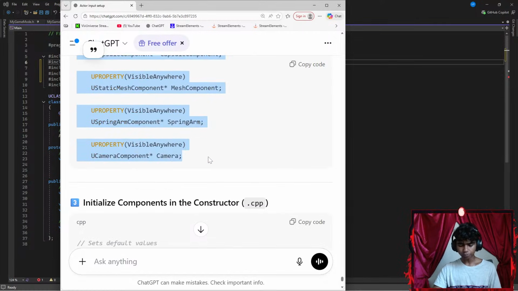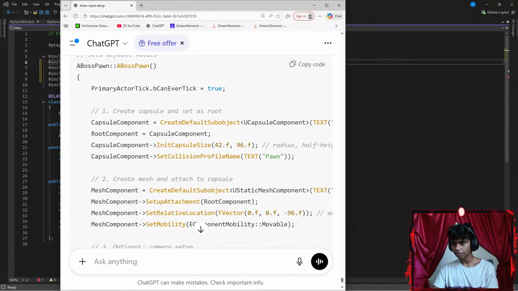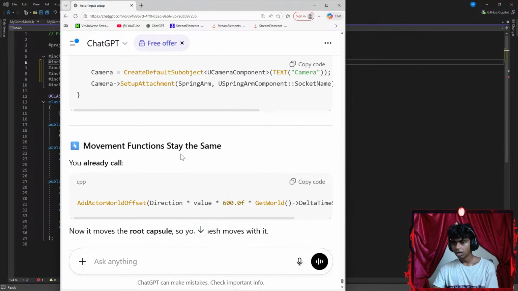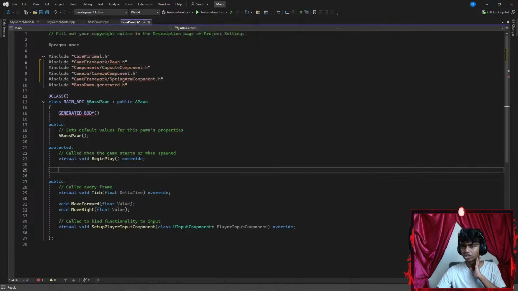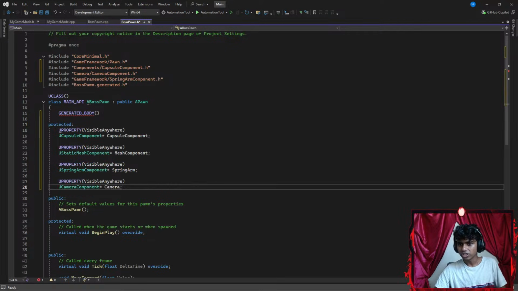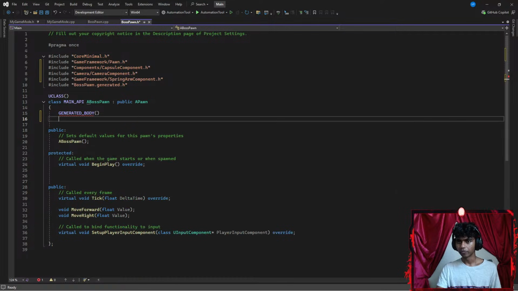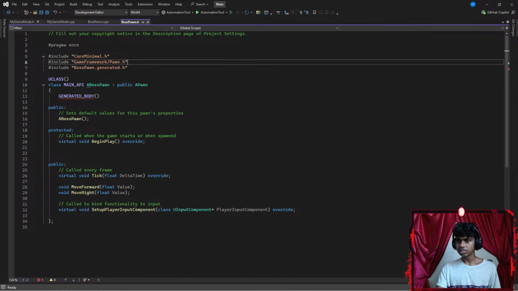That's it. Let's go ahead and copy this part. Let's scroll all the way down here. A boss pawn, primary take. Guys, this actually looks like a lot. I might actually watch a YouTube video, not because I can't write this part, but because I don't think there's a reason for me to write it. These are protected data members. Generated body. Okay. Smash, guys, Smash is kind of crazy. Okay, that said, maybe I do want to watch a video before I actually mess with this code up here. So, maybe I'm going to go ahead and remove all this stuff from here.